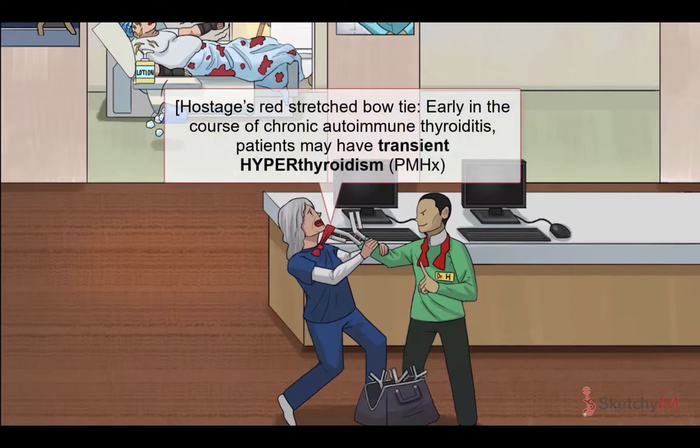One last funky thing about chronic autoimmune thyroiditis before we go. While hypothyroidism is the classic presentation associated with chronic autoimmune thyroiditis, early on in the course of the disease, patients may actually have transient hyperthyroidism. Hence the stretched red bow tie around this older woman hostage's neck, looking like it's about to break. Transient hyperthyroidism in Hashimoto's is thought to be caused by rupture of the thyroid follicles and subsequent release of the thyroid hormone stored inside. We'll come back to Dr. Hashimoto and his evil plan a little later.